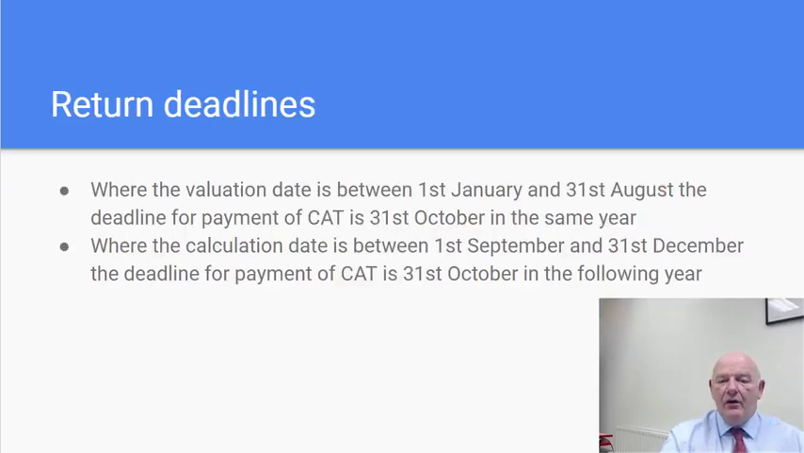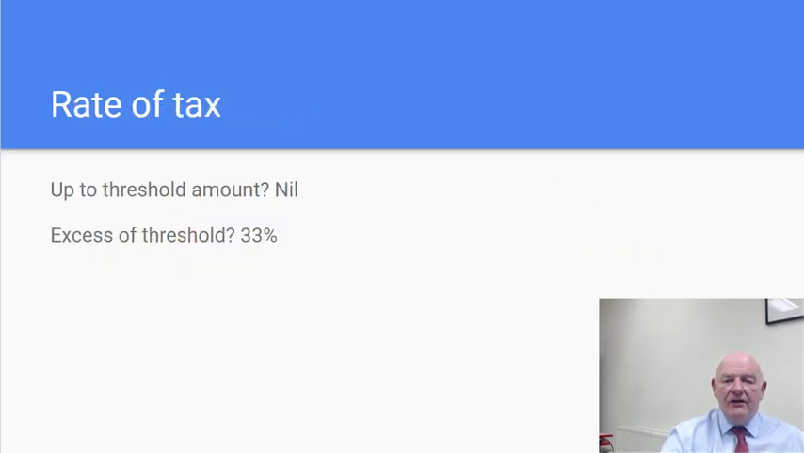Return deadlines then: where the valuation date is between the 1st of January and 31st of August in a particular year, the deadline for payment of CAT is 31st of October in the same year, and where the valuation date is between the 1st of September and 31st of December, the deadline for payment is 31st of October in the following year. The rate of tax up to the threshold amount is tax-free, it's nil, and once the value of the benefit exceeds your threshold, then it goes to 33%.